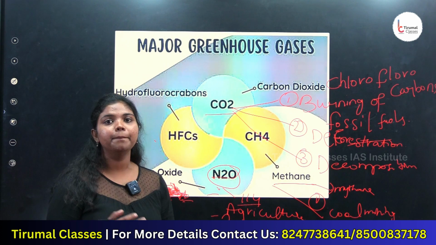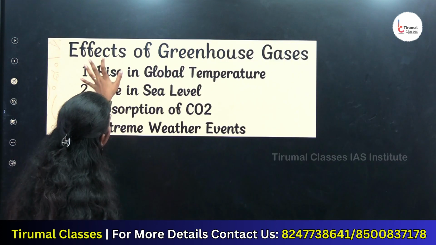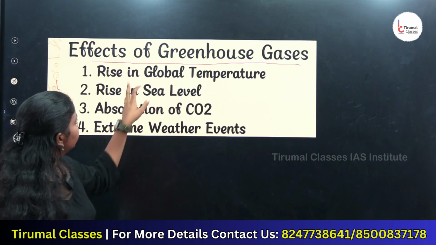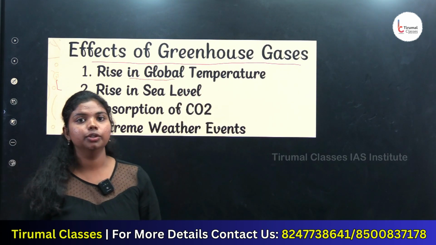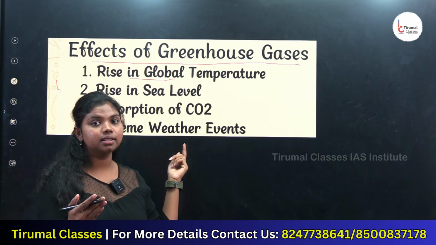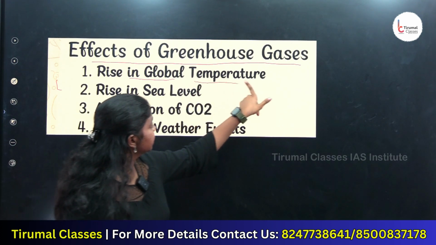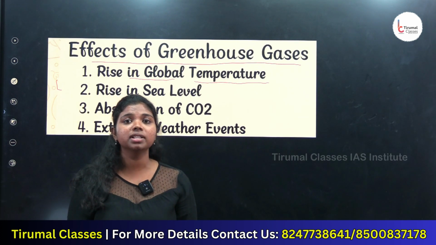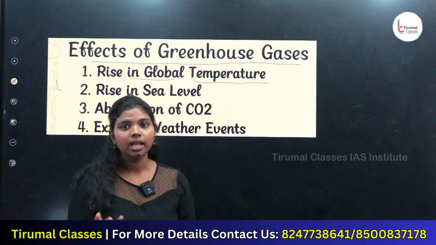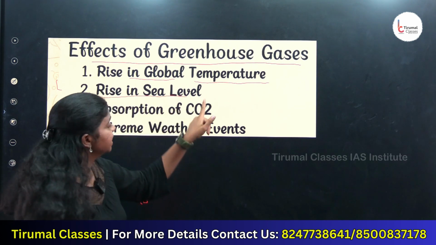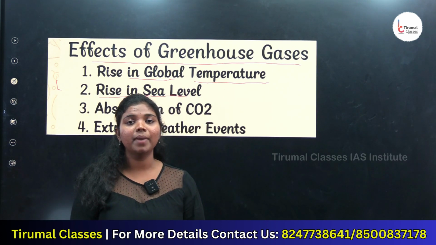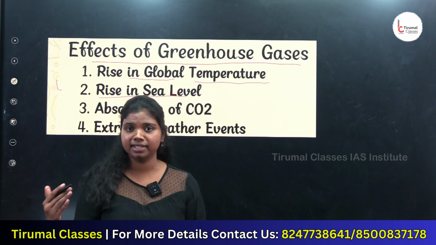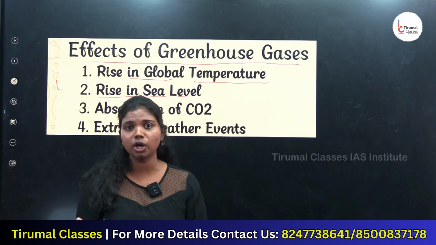Let us see the impacts and effects of greenhouse gases. The first one is rise in global temperatures. High levels of greenhouse gases increase the temperature, which leads to adverse impacts on humans, plants, animals and other living organisms on the earth. The second impact was rise in sea level. Due to high temperatures, glaciers and ice sheets melt, which raises the volume of the sea and adversely impacts coastal communities.